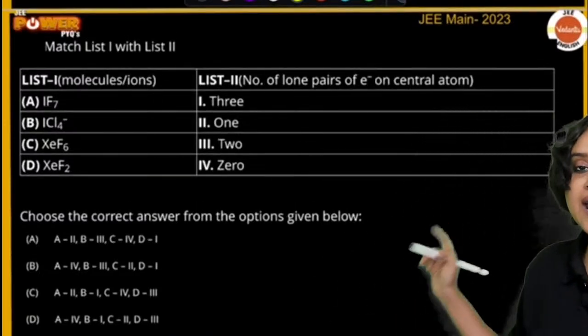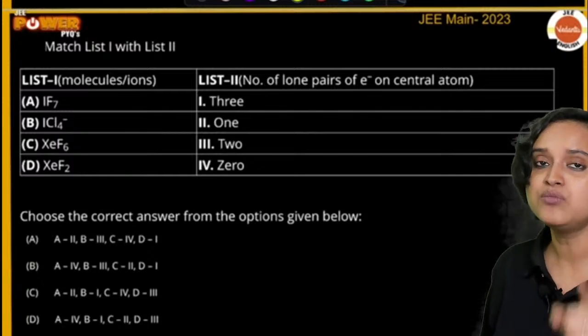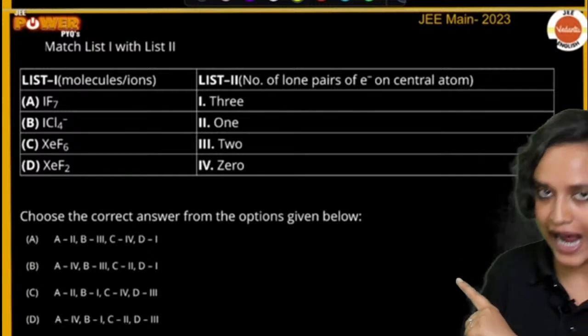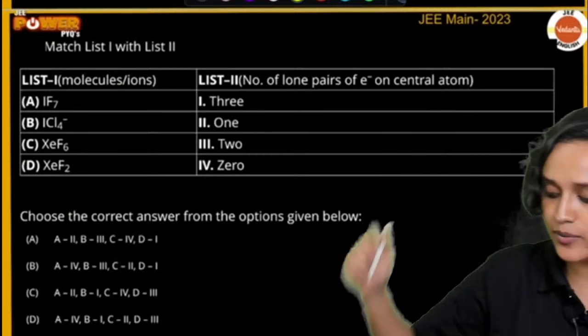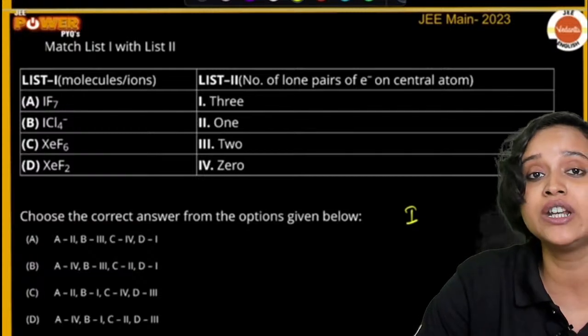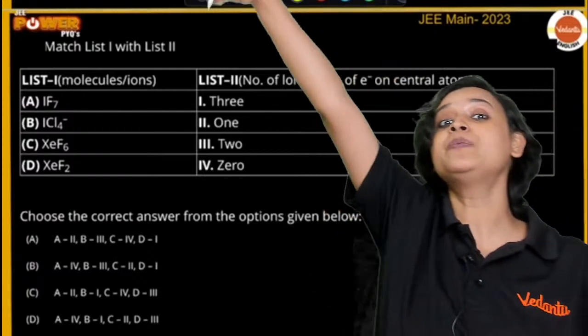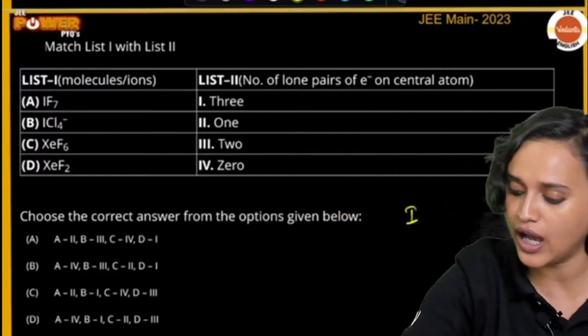IF7 will have number of lone pairs on the central atom. Let us figure it out. For IF7, how do we draw the structure? Iodine belongs to group 17. Group 17 will have 7 electrons outside, right? So have a look.